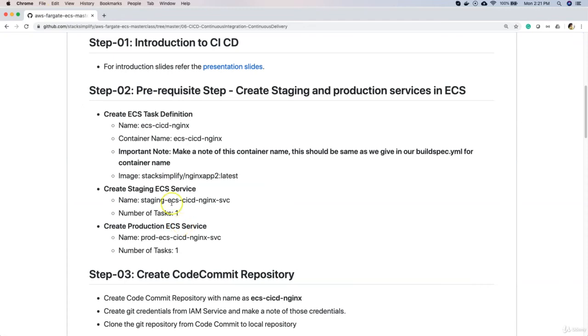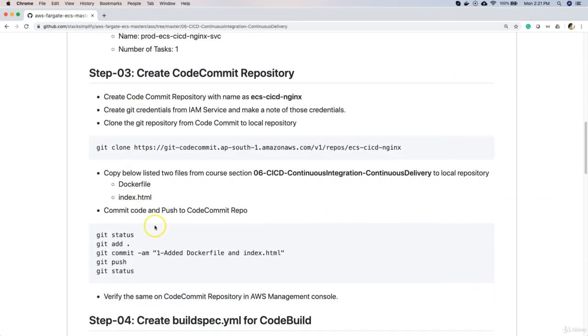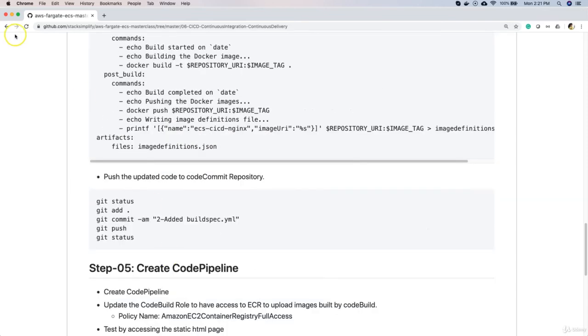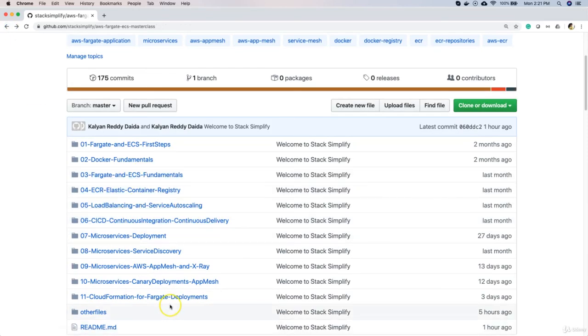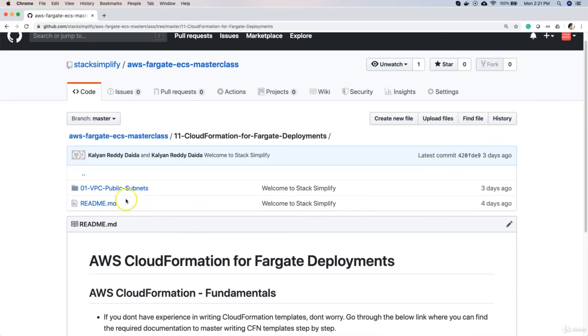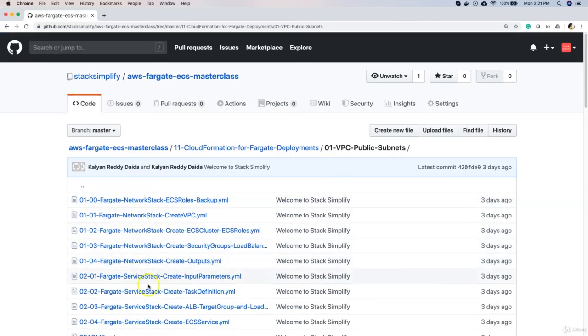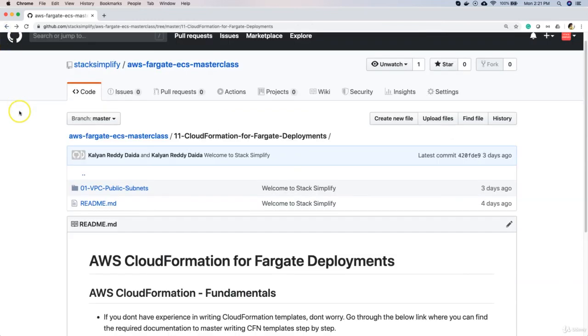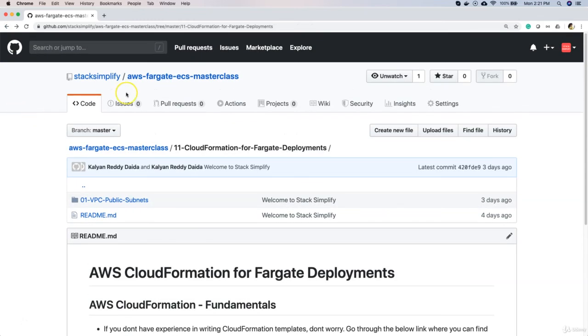Even the CI/CD process, everything will be step by step. So what are the commands you are going to execute, what will be the buildspec.yaml accordingly. It's not only that, but including CloudFormation templates, you can find everything here. And then you can leverage them and understand in detail. So that's about the complete introduction of this course.